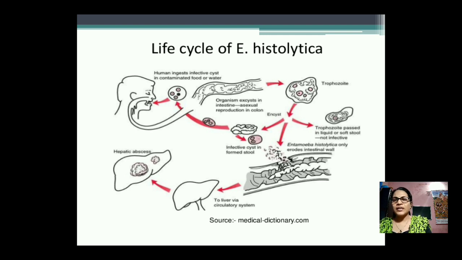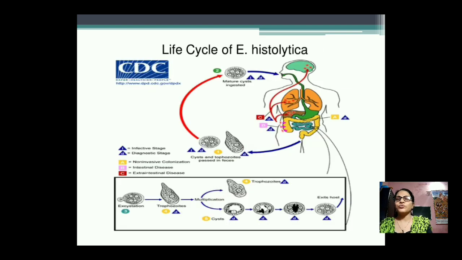The life cycle shows that when it enters our mouth, it first attacks at the intestine level. Then in the intestine, the trophozoites are produced. When the stool is liquid and soft, the protozoal cyst is removed easily. When the inactive form of the cyst is there, it affects first the large intestine, then the small intestine, then it migrates towards our liver with the help of blood flow, and attacks the liver tissue.